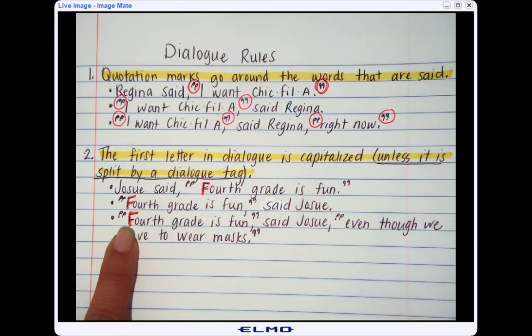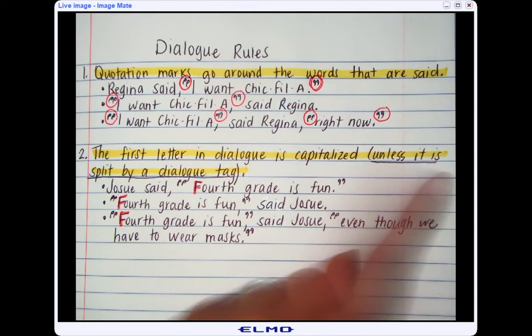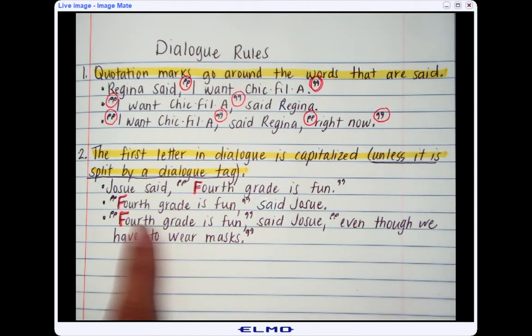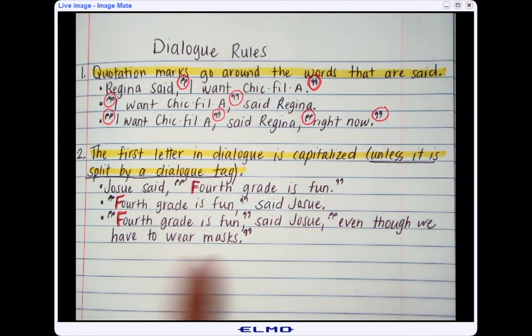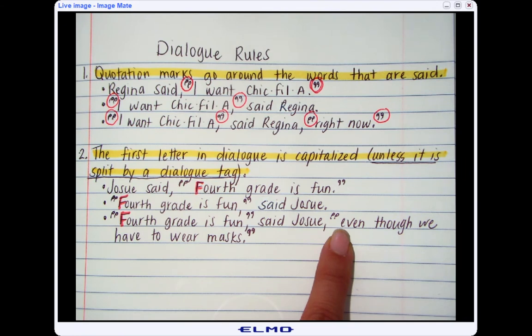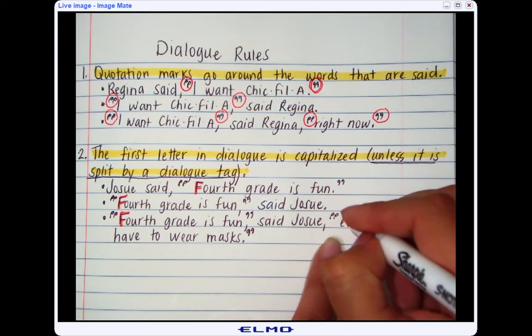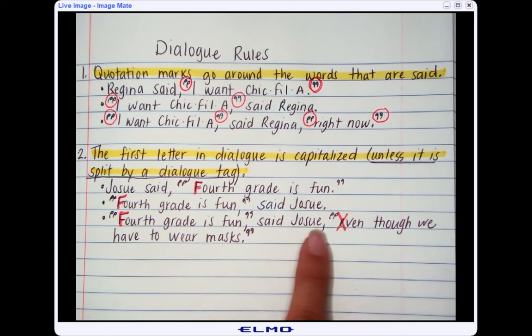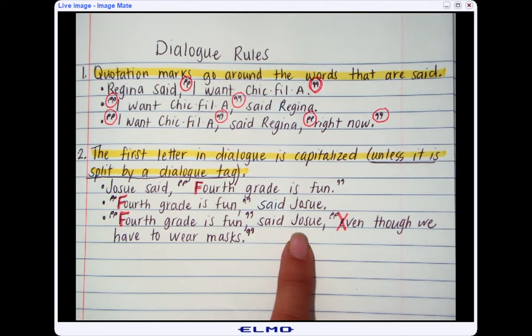But then look at the next part, unless it is split by a dialogue tag. So what Josue said was, "Fourth grade is fun, even though we have to wear masks." This part of the dialogue, even though it's the first part of the split quotation, is not going to be capitalized because it's not the beginning of what he said. It is interrupted or split by this dialogue tag of said Josue.